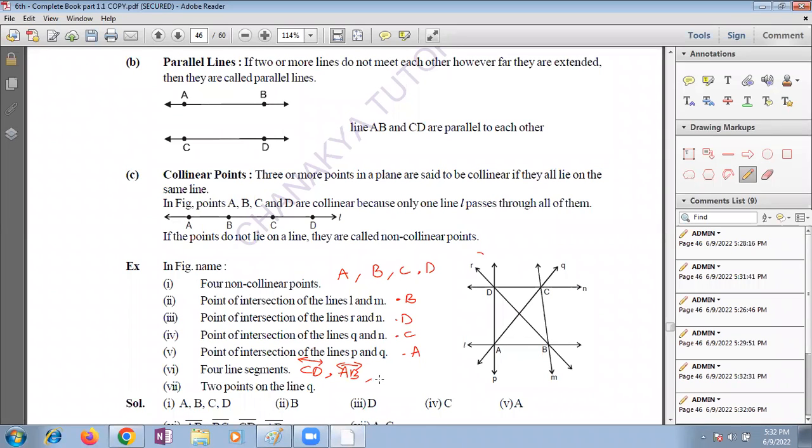Other two lines. Then they're asking about four lines. The student said two lines. Please name other two lines. Sorry, these are line segments. Sorry, children. I kept that by mistake. See, these are line segments. So DC or CD, this is a line segment.